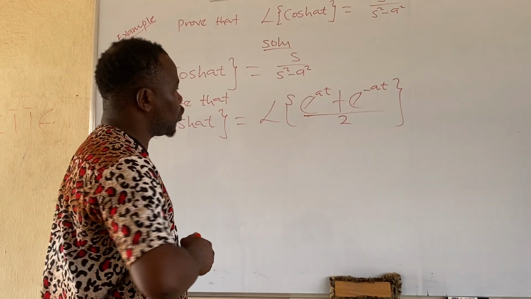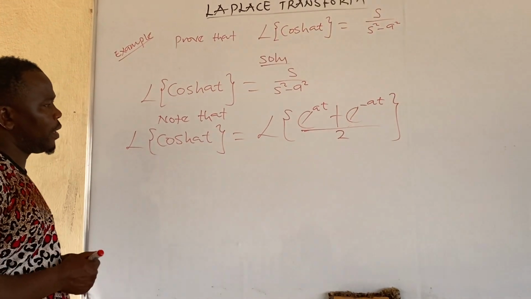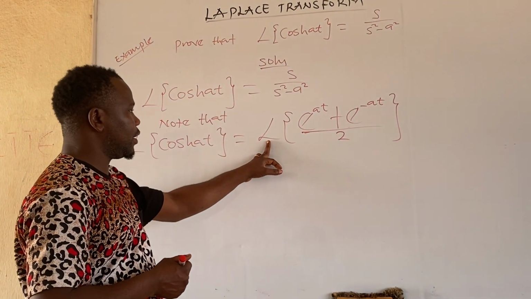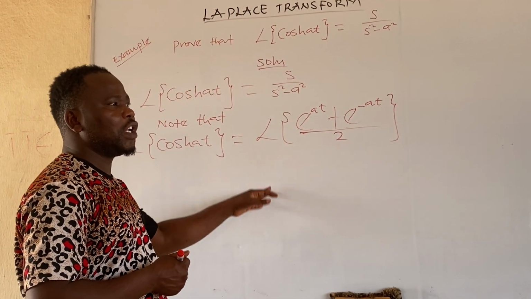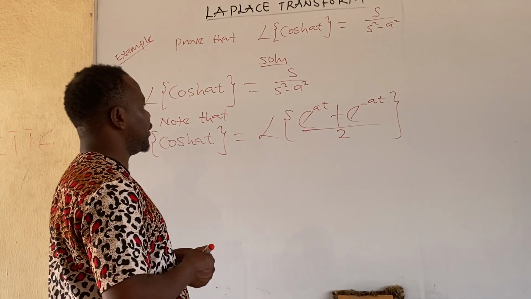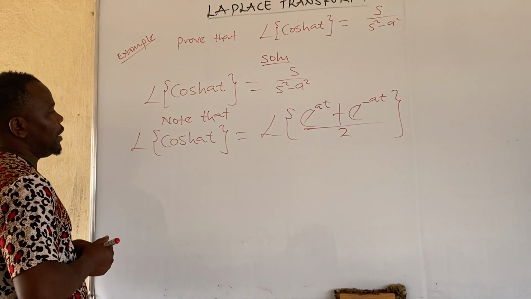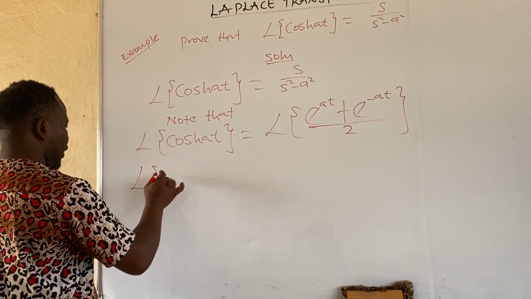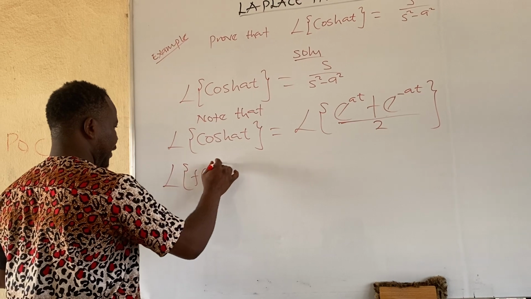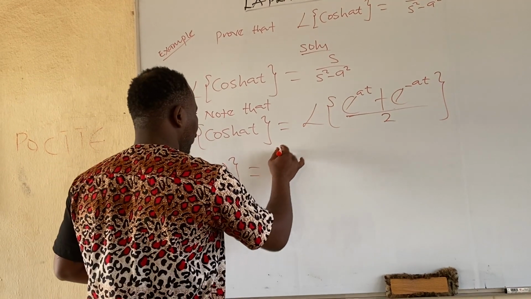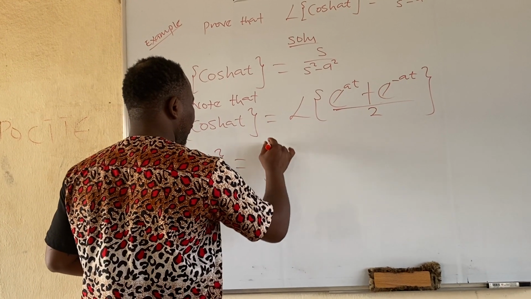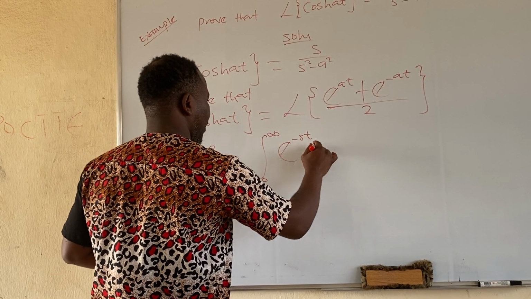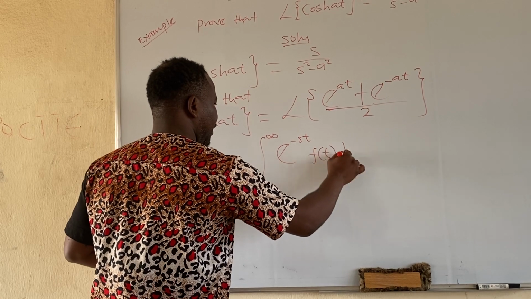Okay, let's go. Now, we know that this is Laplace. Let us define Laplace mathematically. Mathematically, Laplace of f of t is equal to the integral from 0 to infinity of exponential minus st times f of t dt.